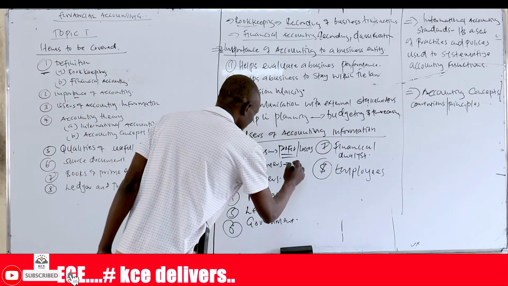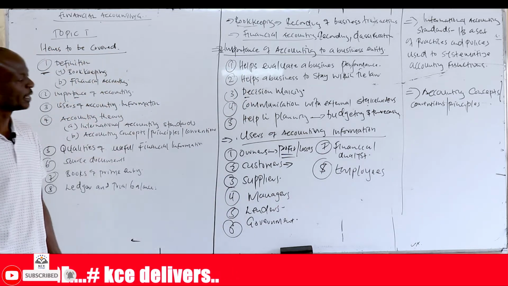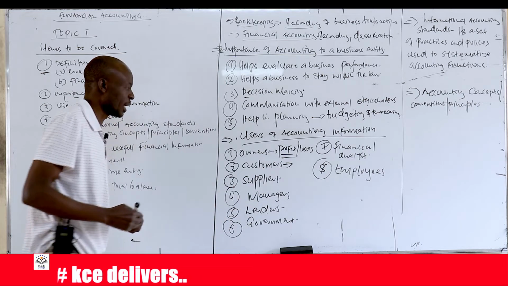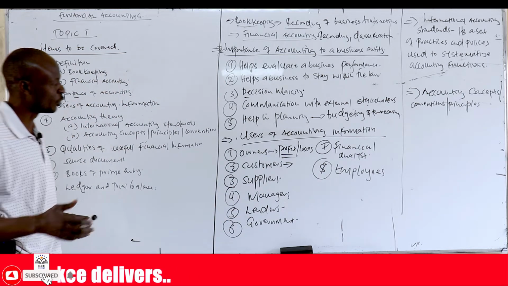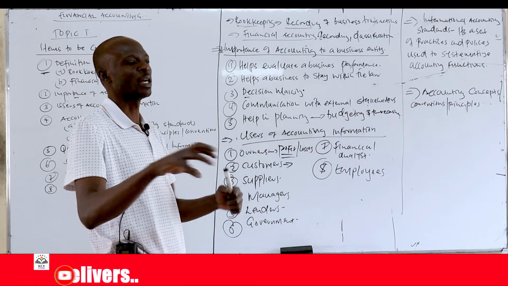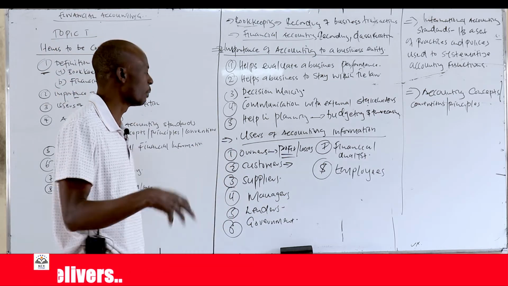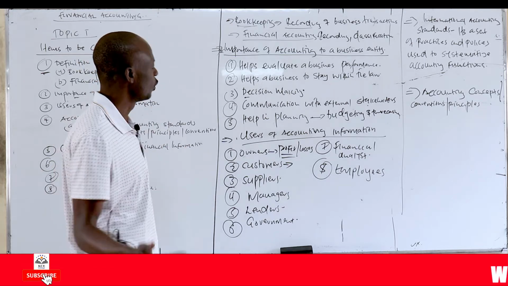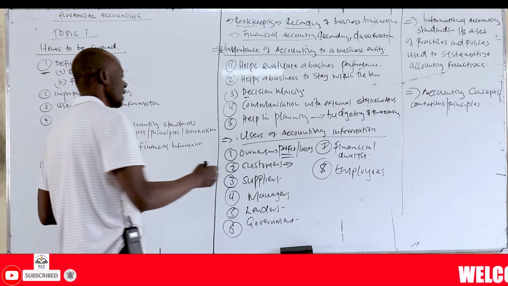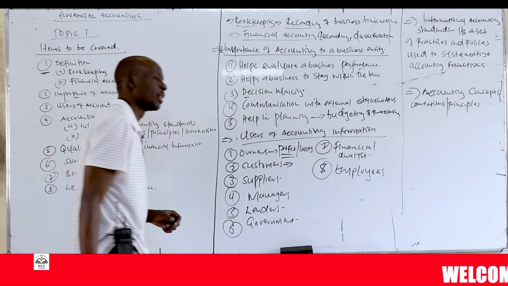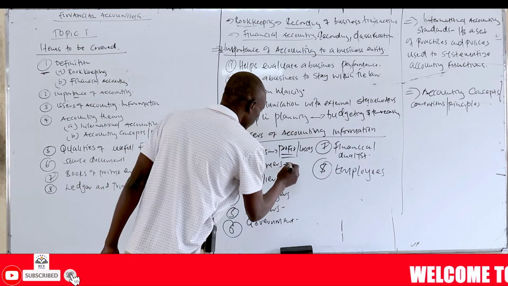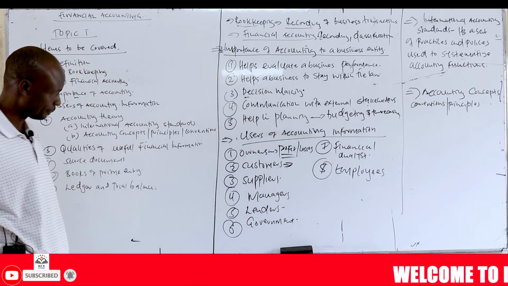The customers are those people who consume the products or the services provided by an entity. So they are interested in financial information in knowing whether there will be continuity in provision of products or services. And when an entity is near a particular community or neighborhood, there are advantages. Those products are not as costly as when they are far off. So they are interested in knowing whether the business will continue being there so that they continue enjoying their services or products at a very favorable cost.